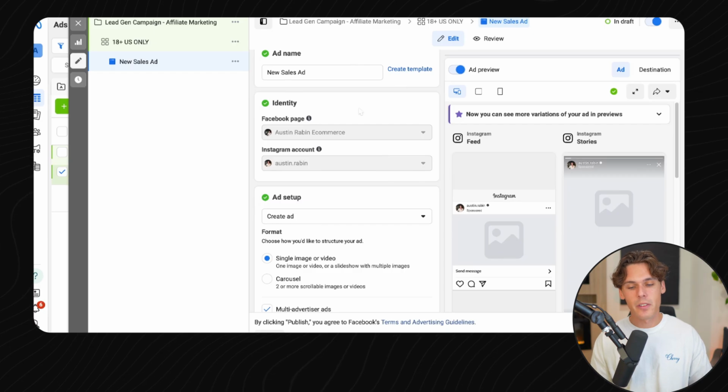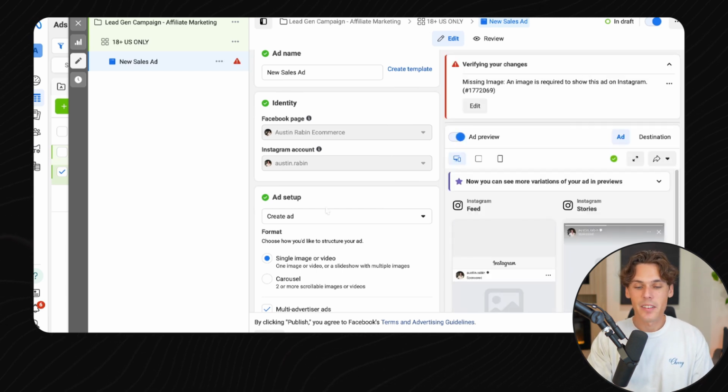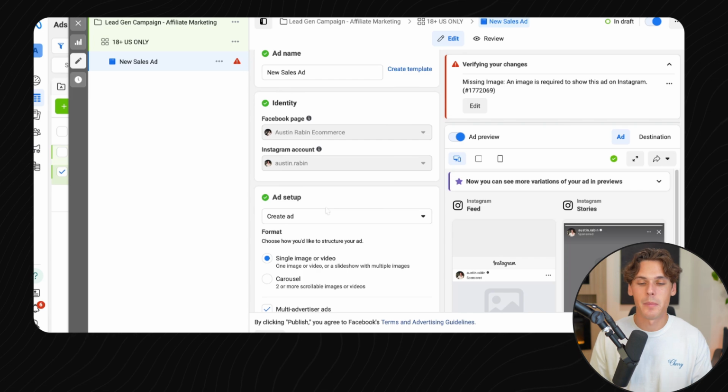All right, so the ad creative level is where you're going to upload the image or video that you want to show as the advertisement on Facebook and Instagram. As a fun fact, image ads are 3 times cheaper on average than video. So if you can come up with a really good image ad to run instead of a video, it's going to be a lot cheaper for you.